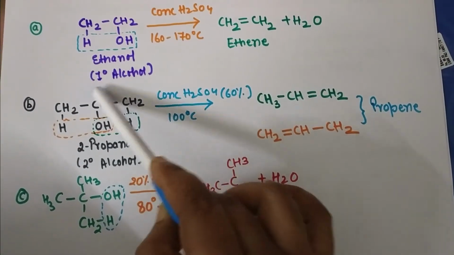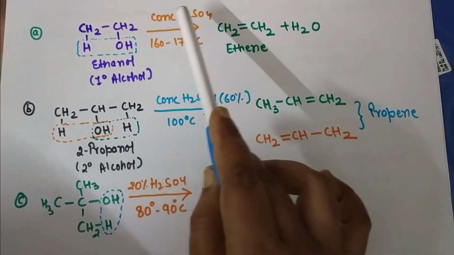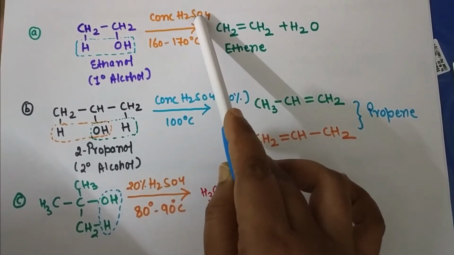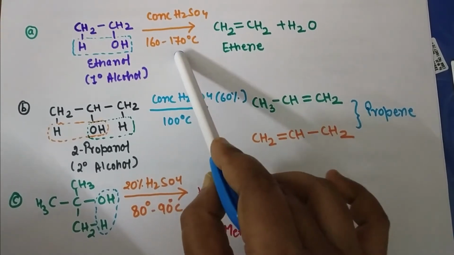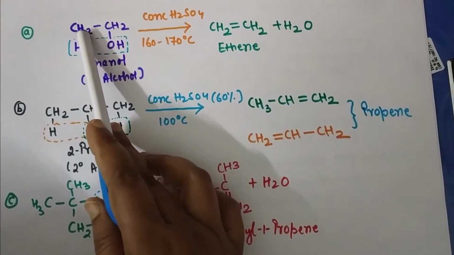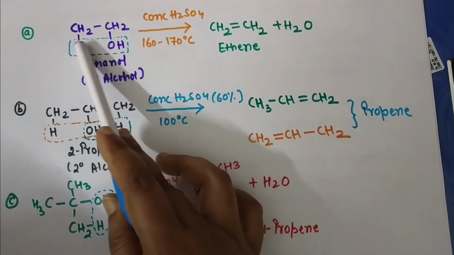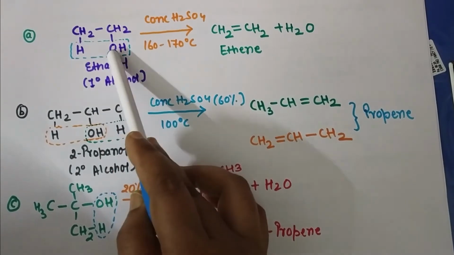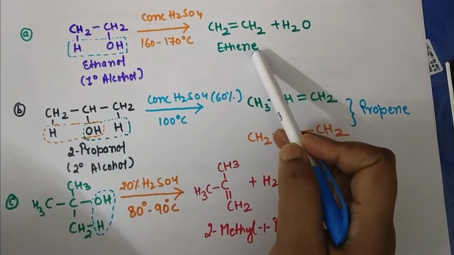In the first case, ethanol is the primary alcohol where the dehydration will take place in the presence of concentrated H2SO4 at 160 to 170 degrees centigrade. So here you can see the hydrogen from this carbon and the hydroxy group from this carbon both will form a water molecule and they will be eliminated, and ethene will form as a product.